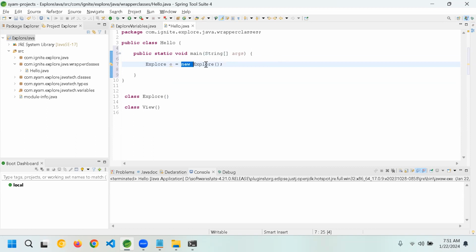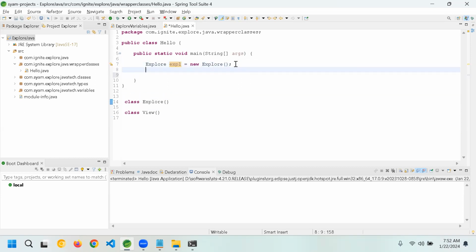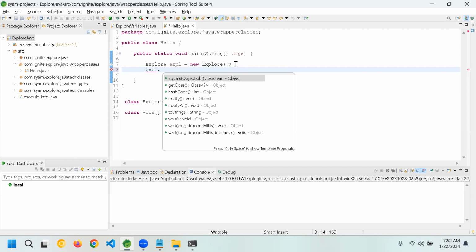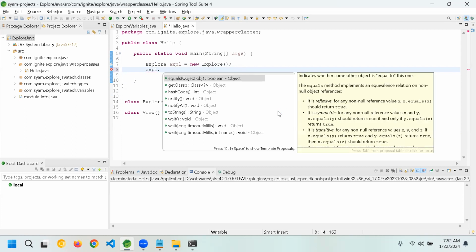The moment you say new explore, it looks whether there is any explore class, then it has created, for example, expl. Are there any methods in my explore class? No, right? Okay.